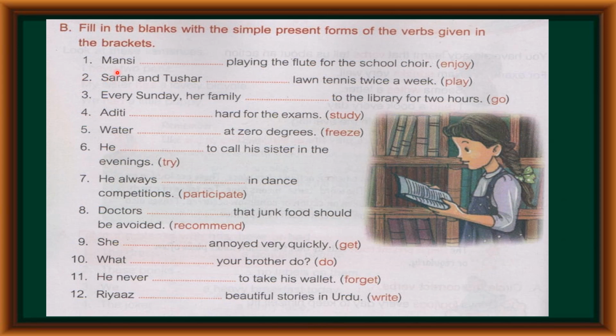Children, here Mansi is the subject and it is singular noun. So with singular noun, the verb will be in plural form. Enjoy becomes enjoys. Second, Sarah and Tushar dash lawn tennis twice a week.